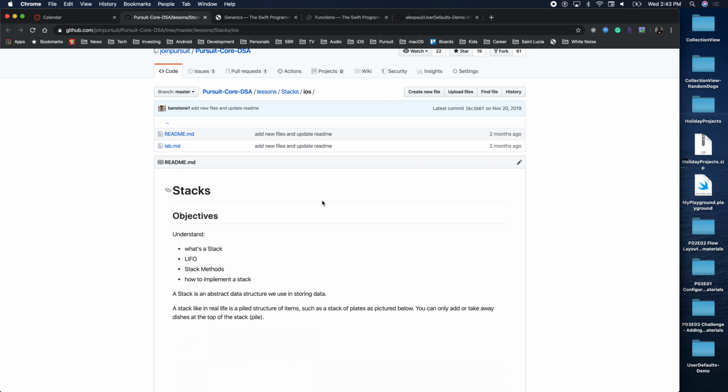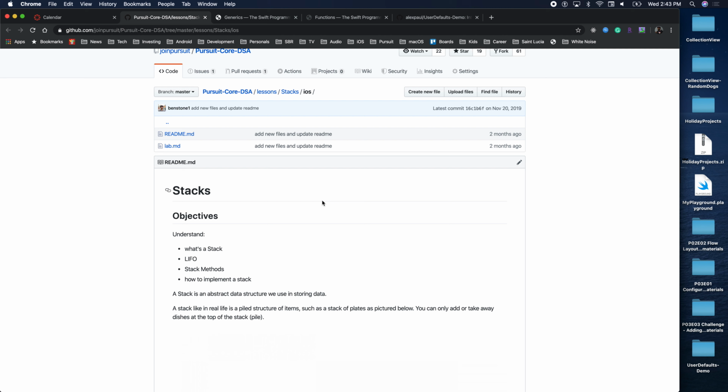So I'll say cohorts.push, and I'll push 1.0. Cohorts.push 2.0, and so forth. We have 3.0, 4.0, 5.0, and 6.3.